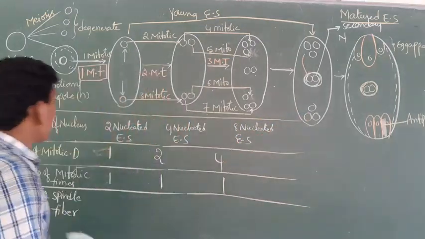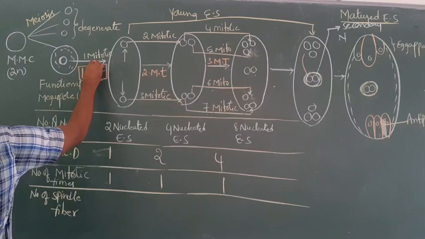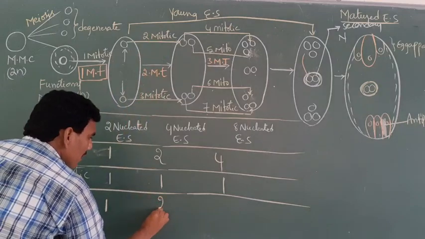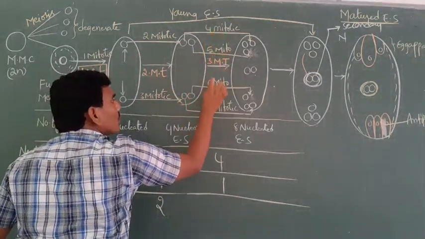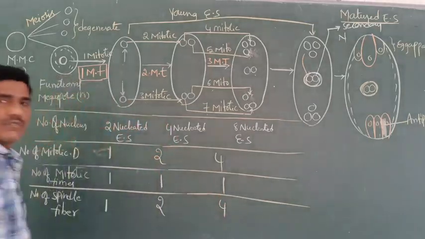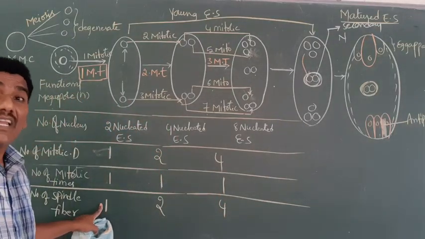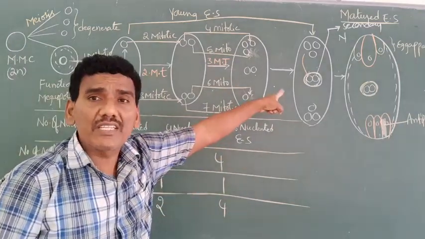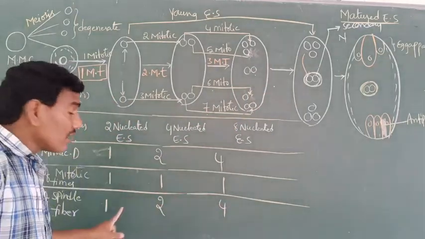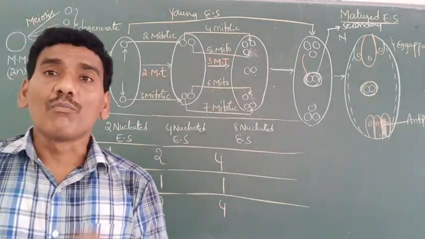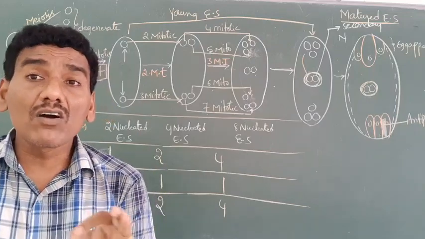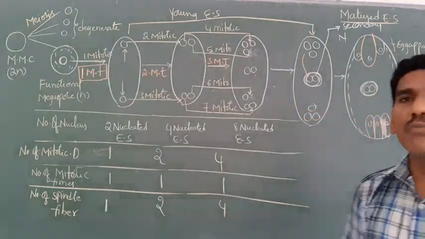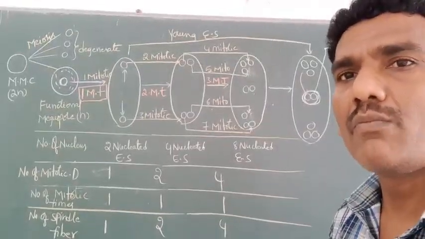Next, how many spindle fibers are formed for the development of a 7-celled, 8-nucleate embryo sac? Here is one spindle fiber. Here, one spindle fiber. Here 2 spindle fibers. Here 4 spindle fibers. Totally, 7 spindle fibers. These 7 spindle fibers are mitotic spindle fibers. Later, this is one mature embryo sac.